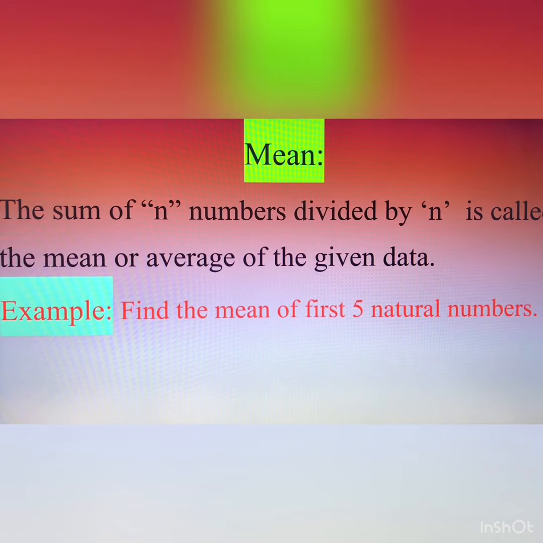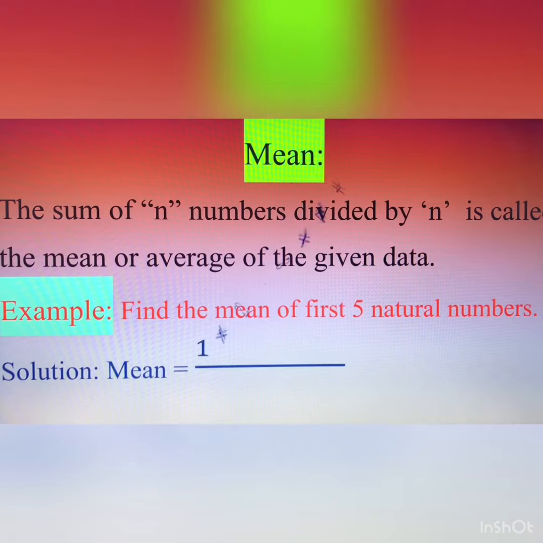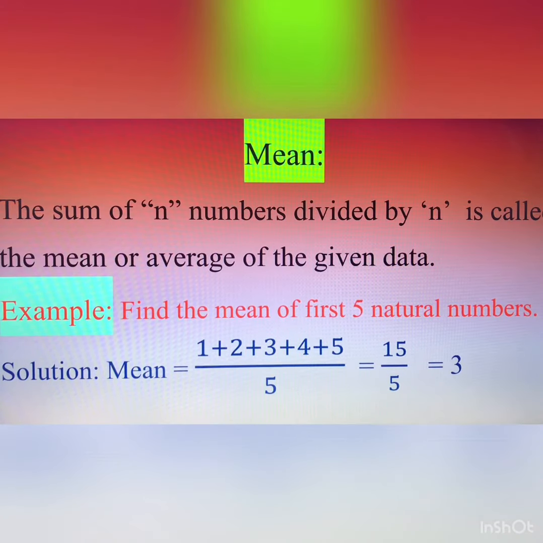Find the mean of first 5 natural numbers. So dear, everybody knows about the natural numbers, that is 1, 2, 3, 4, 5. These are the first 5 natural numbers. Here we will find the sum of these natural numbers and divide it by the number of natural numbers. So 1 plus 2 plus 3 plus 4 plus 5 is 15, and total numbers are 5. So 15 by 5, that is 3. So this is the mean or the average.